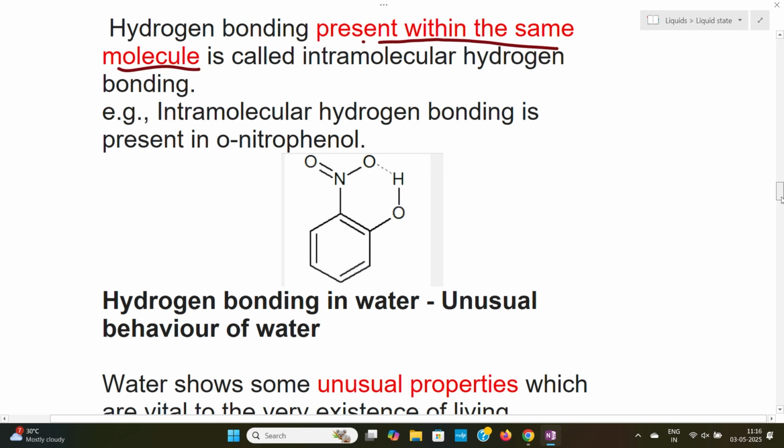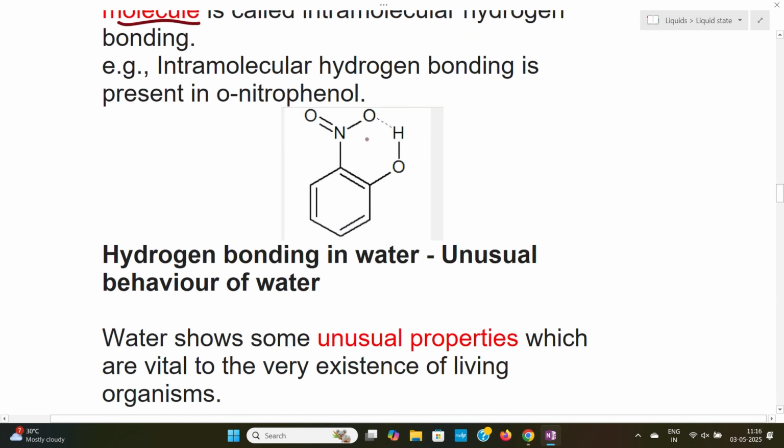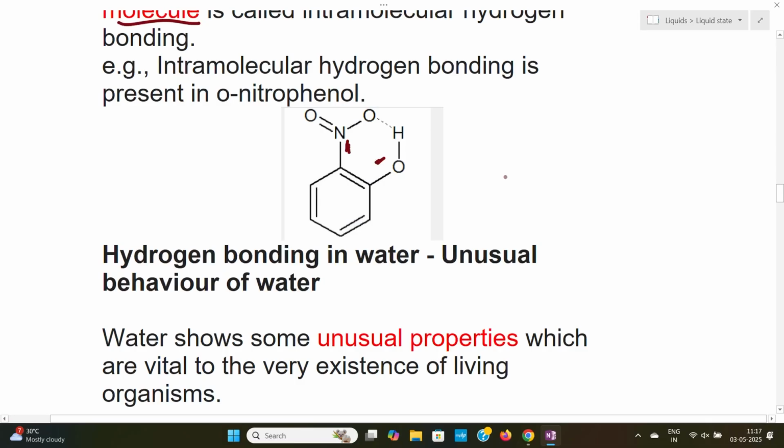Here we have the structure of orthonitrophenol. This is phenol, and this phenol has a nitro group at the ortho position, that is orthonitrophenol. Here this oxygen forms a hydrogen bond with the hydrogen of the hydroxyl group. This hydrogen bonding within the same molecule is called intramolecular hydrogen bonding. This is about intramolecular hydrogen bonding.